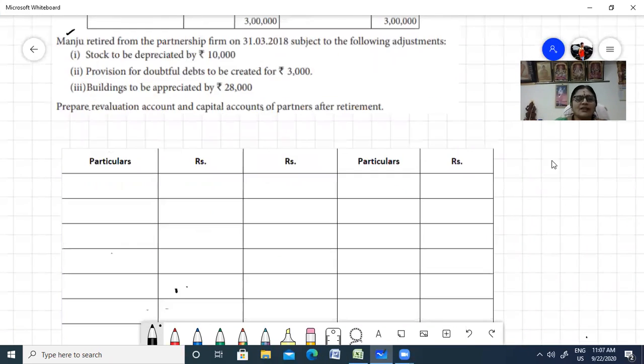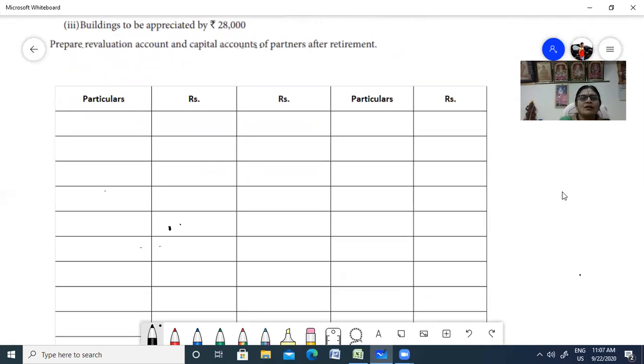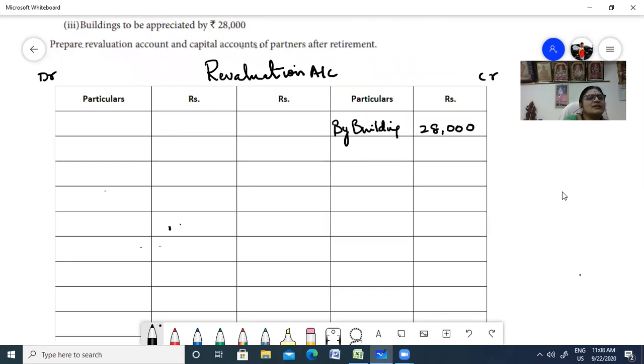Okay, let us start with the revaluation account. Debit and credit, right? Now, first thing, a building is appreciated by 28,000. So by building, 28,000. Then you have stock. Stock was depreciated, isn't it?